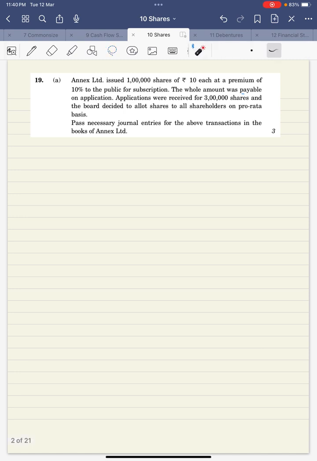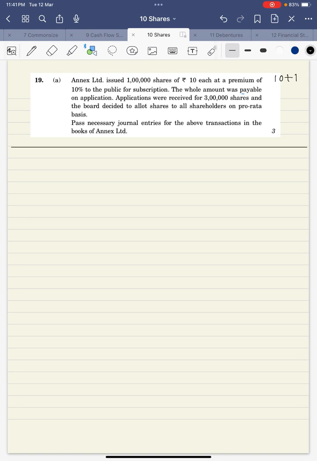So this first question, we'll read this question and we'll start. This question says NX Limited issued 1 lakh shares of 10 each at a premium of 10%, that means 10 rupees share and 1 rupees premium, to the public for subscription. The whole amount was payable on application. It's a lump sum. The application was received for 3 lakh shares and the board decided to allot the share to all the shareholders on pro rata basis. So since it is lump sum, nothing will be transferred to allotment. Excess fund will be refunded immediately.